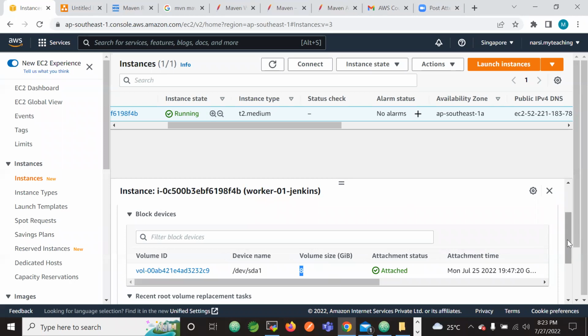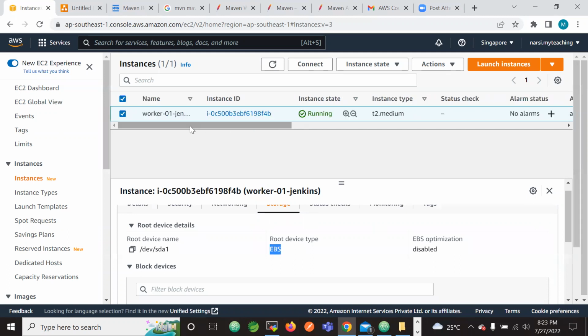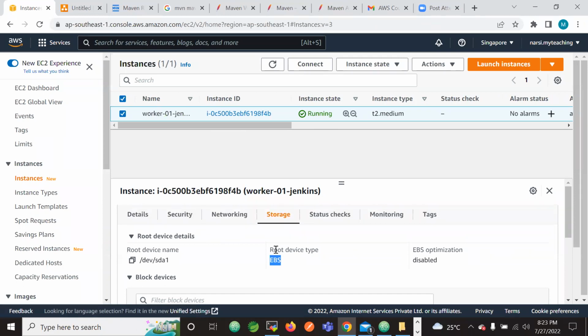So what did you understand from this? In order to understand EBS, first you need to understand what we have created: a virtual machine, an EC2 instance. For that instance, the storage capacity is given by this EBS.